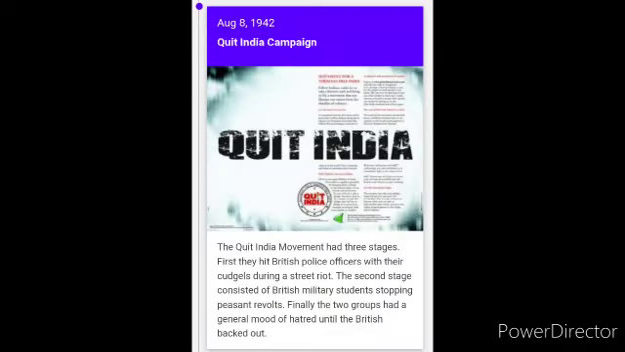The Quit India campaign. It was held on August 8, 1942. The Quit India movement had three stages. First, they hit British police officers with their cudgels during a street riot. The second stage consisted of British military students stopping peasants' revolts. Finally, the two groups had a general mood of hatred until the British backed out.